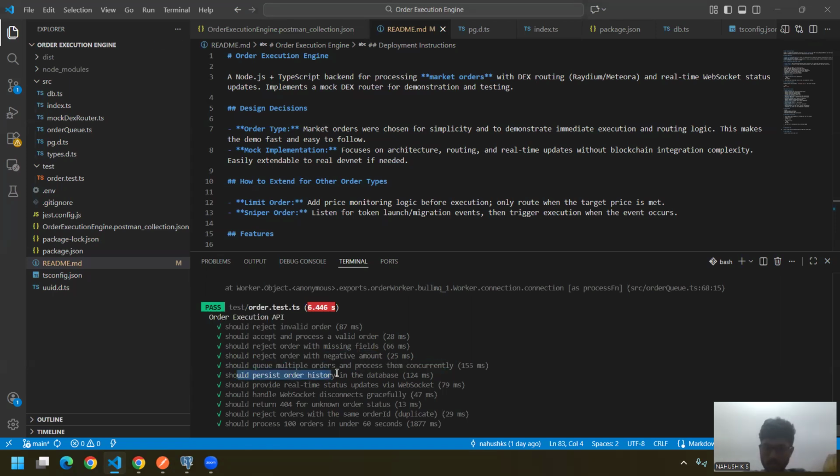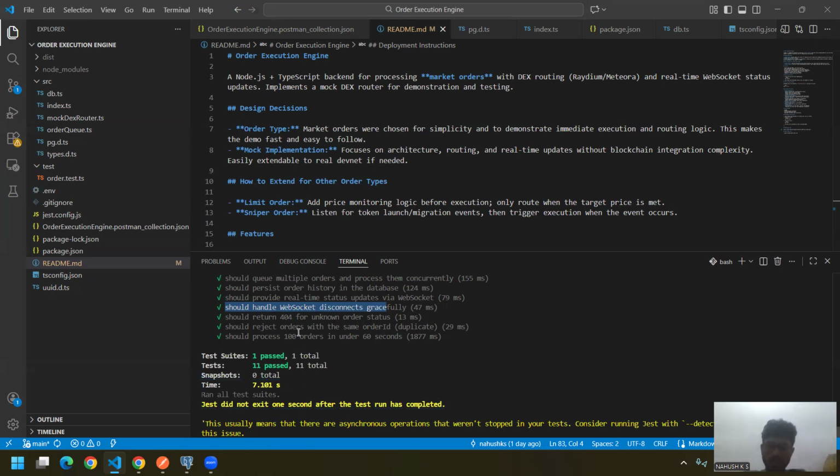It should persist order history in the database, and should provide real-time status updates via WebSocket. It should handle WebSocket disconnects gracefully, return an error for an unknown order status, and reject orders with the same order ID. It should process 100 orders in 1 minute. All the test cases have been passed.